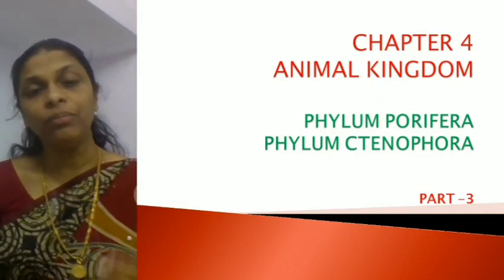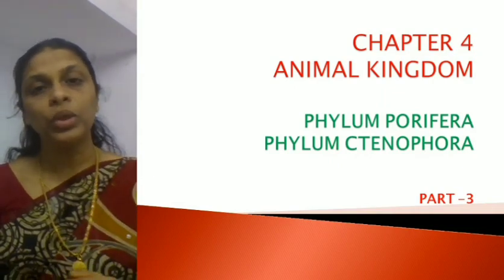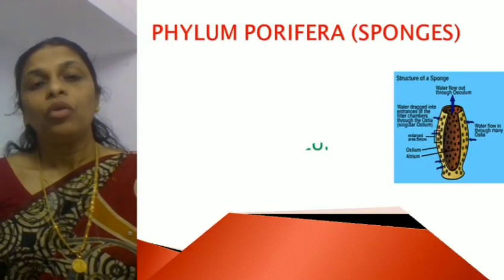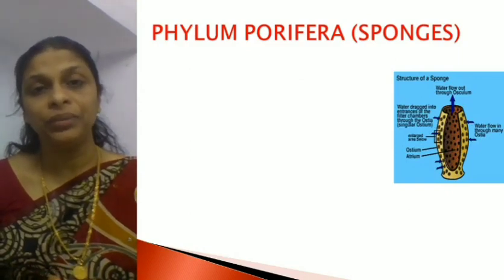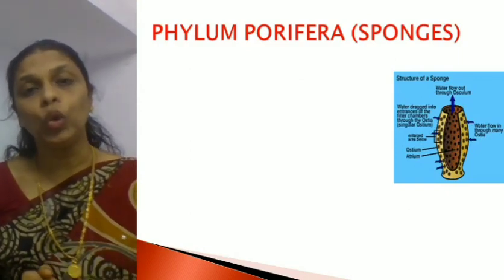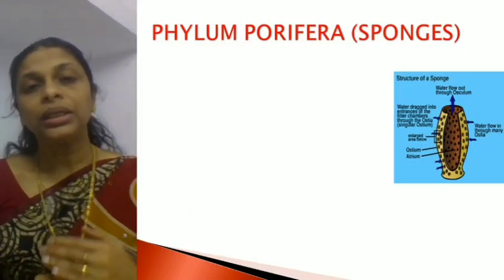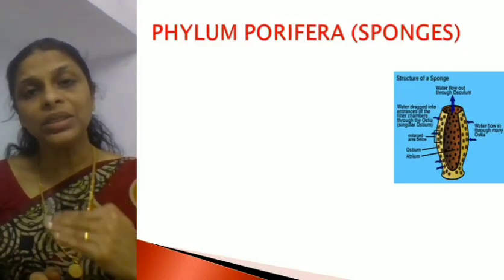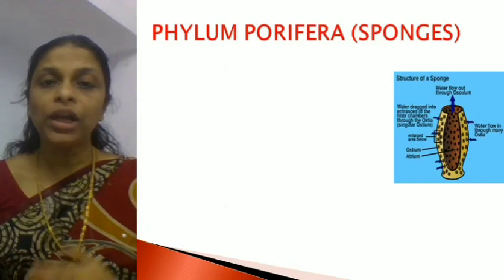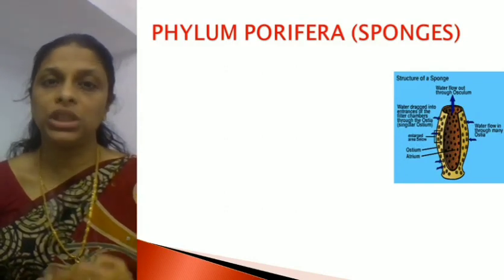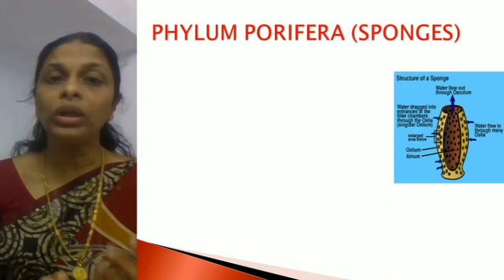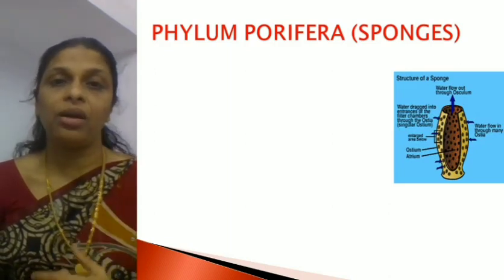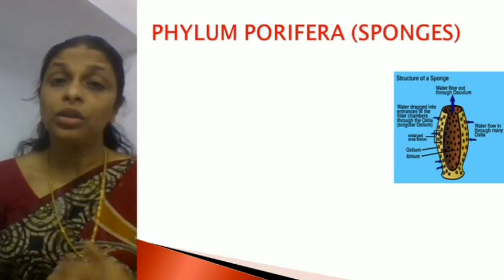First one, Phylum Porifera. Phylum Porifera is the first phylum in the animal kingdom, which includes all the lower animals. The animals which come under this phylum are commonly called sponges. There is a reason. This phylum got its name Porifera from the word pores.